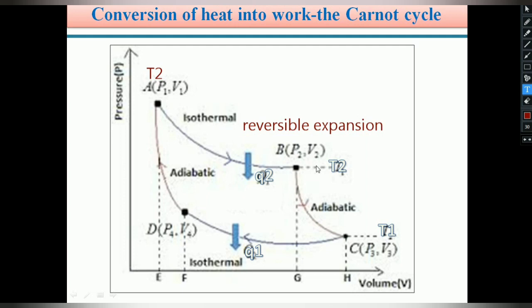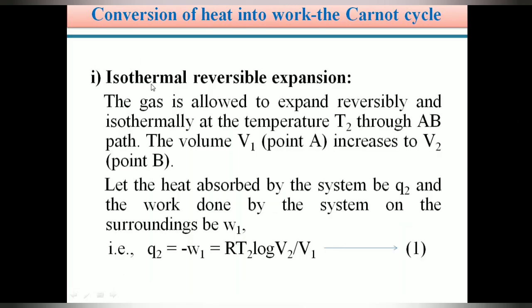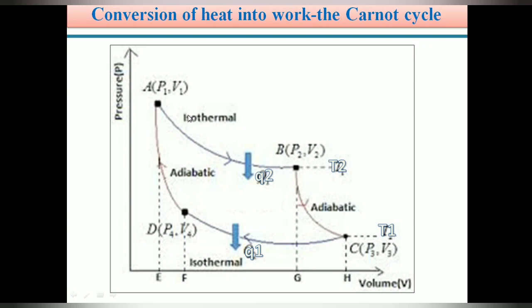During this isothermal reversible expansion, the heat absorbed by the system is Q2. So you can see here, in isothermal reversible expansion, the gas is expanded reversibly and isothermally. Whenever we mention the term isothermal, it means temperature is constant. Let it be T2 through the AB path.